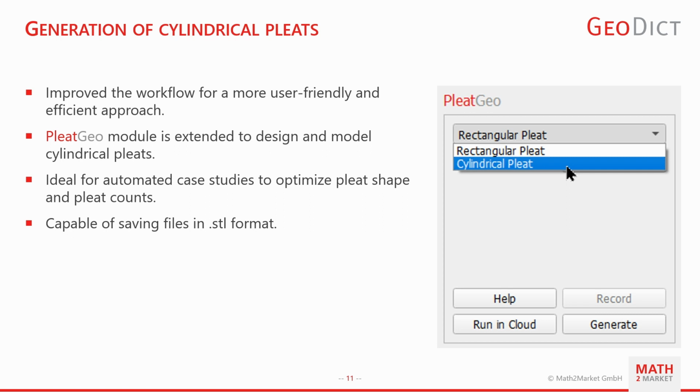In the Pleat GeoModule of Geodik, besides the rectangular pleat option, which already existed, we now have a new option as cylindrical pleat. This submodule is implemented to design and model cylindrical pleats, and it's ideal for automated case studies to optimize pleat form and counts. And of course, the user is capable of saving STL files for exporting into other software if necessary.